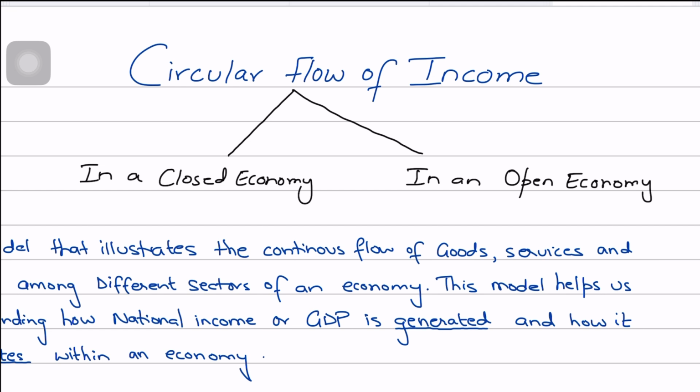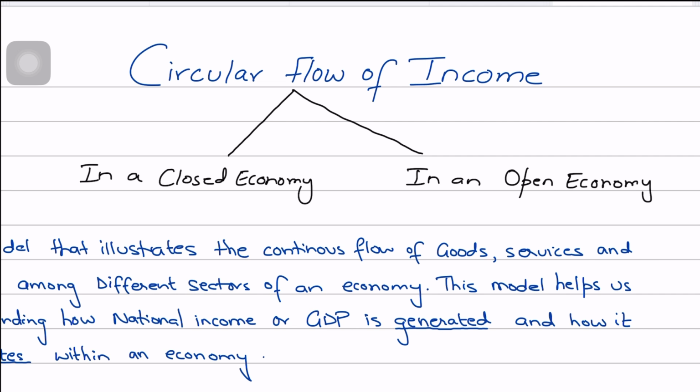economists divide economies into two types, that is closed economy and open economy. A closed economy is a very idealized form where there is no external trade, there are no external activities, like there is no import or export. It is focusing purely on the internal transactions of the economy. Now, a closed economy could involve the government as well, that is the state, as a key player in economic activity.